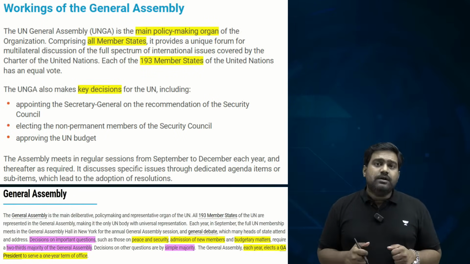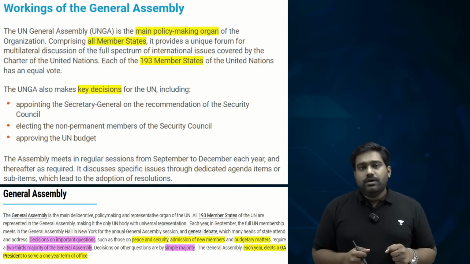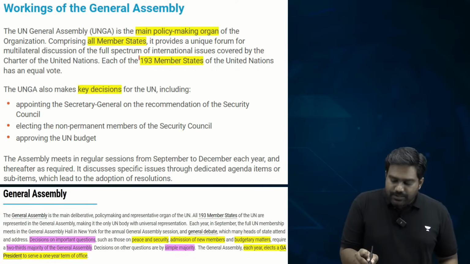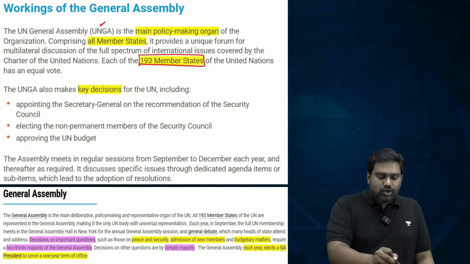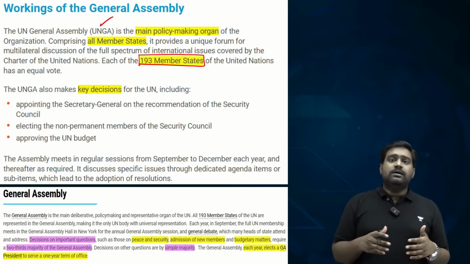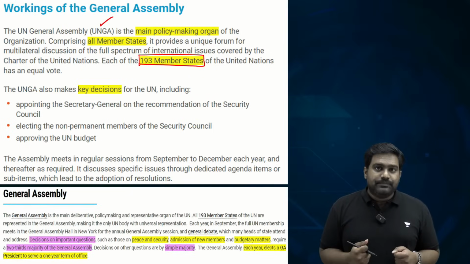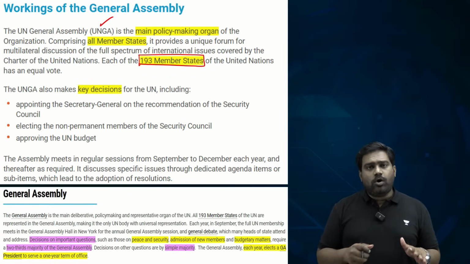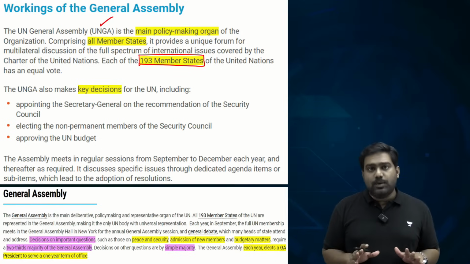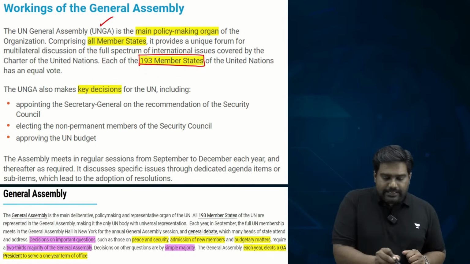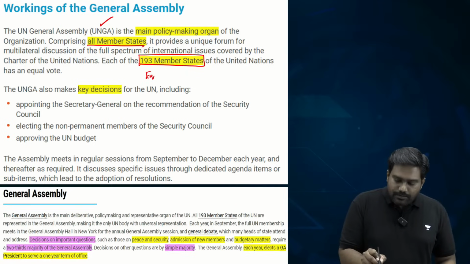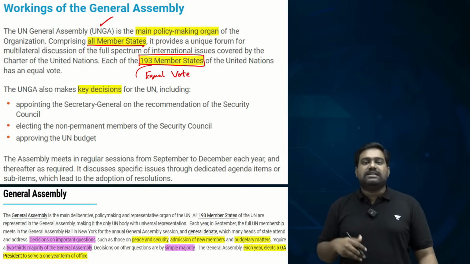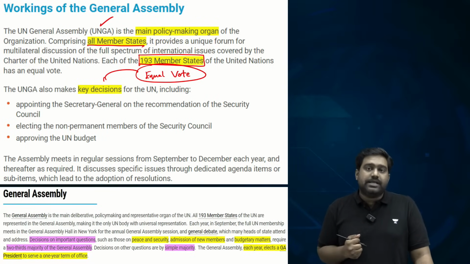The UNGA has universal membership. It has 193 member states. All the recognized sovereign states of the world have a membership at UNGA, which makes UNGA a democratic, inclusive body. It does not exclude any country. All the existing sovereign states are members of UNGA. And the best part is that all the members have an equal vote on the decisions, the resolutions that are adopted by the UN General Assembly.